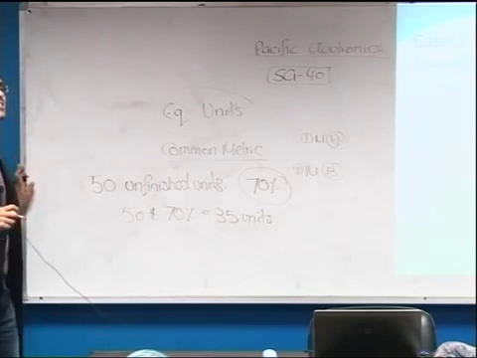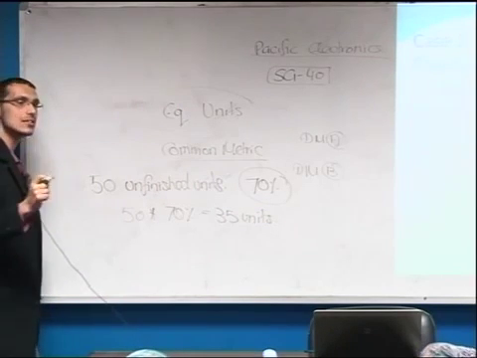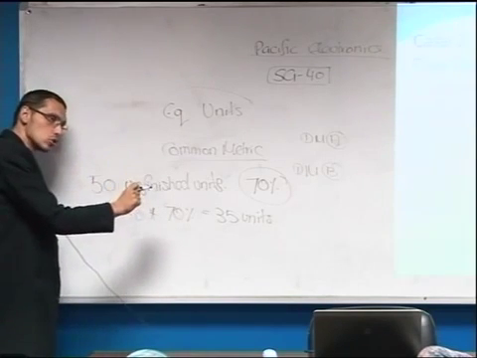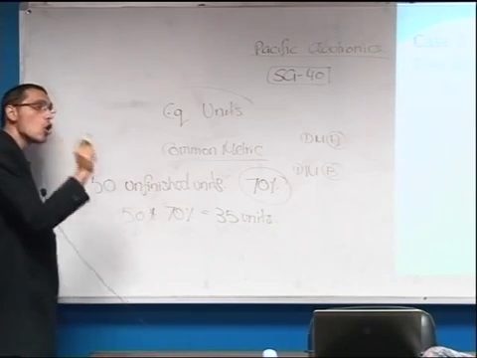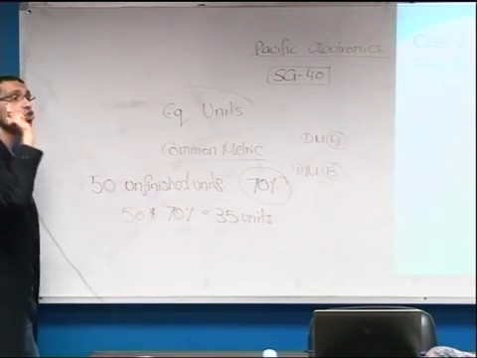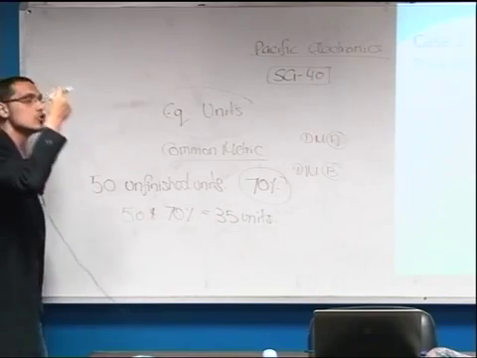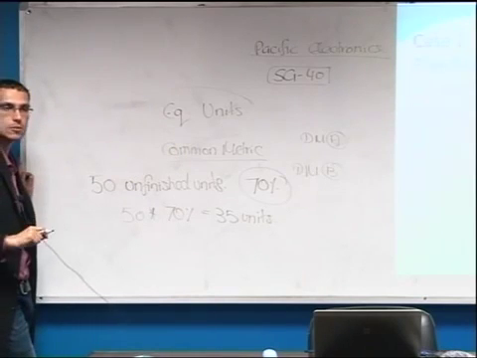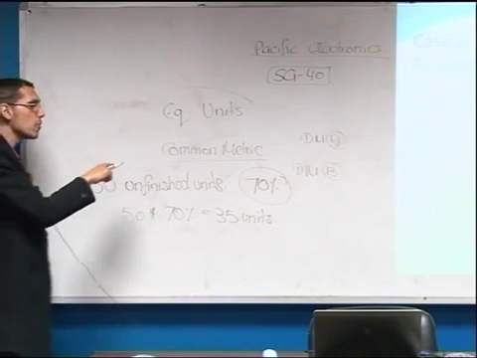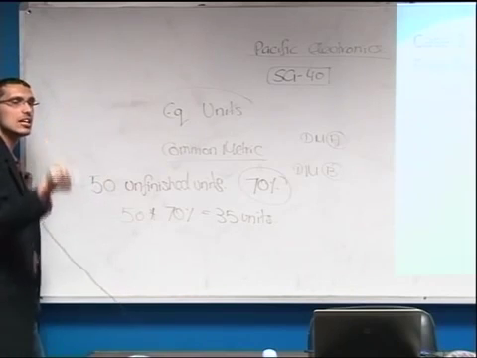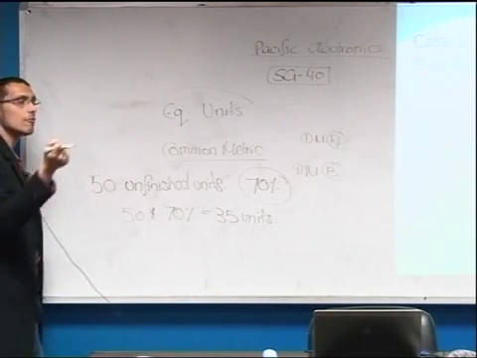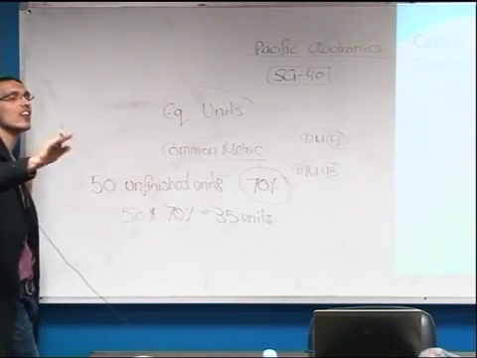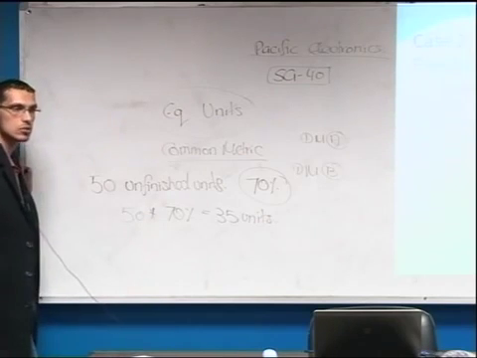What is the 35 units? These are equivalent units, which means that if we incurred the 70% of conversion costs for the 50 units in order to produce only finished goods, we would have produced 35 units of finished goods. Therefore, the 35 units are the equivalent units of the 50 units that are finished goods and have taken 100% of the conversion costs.